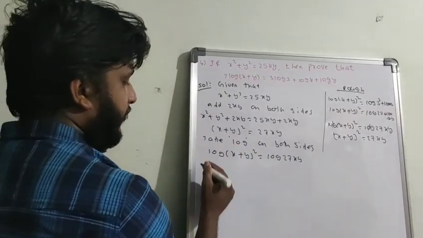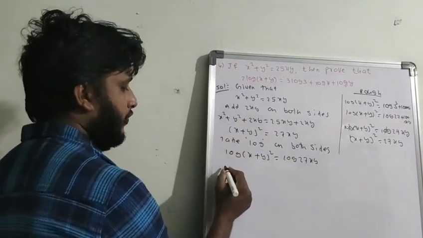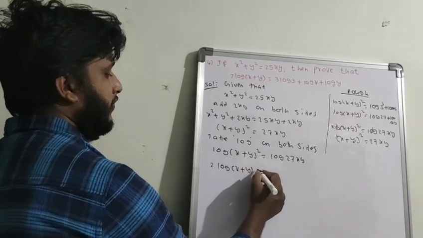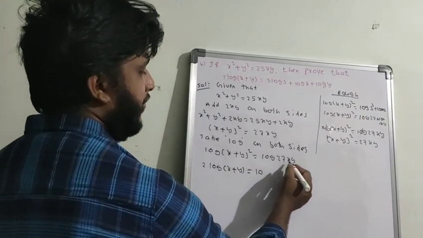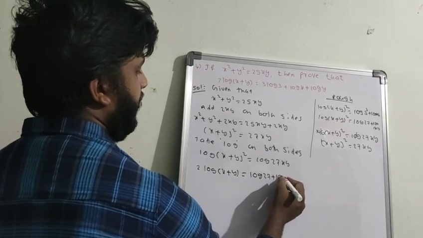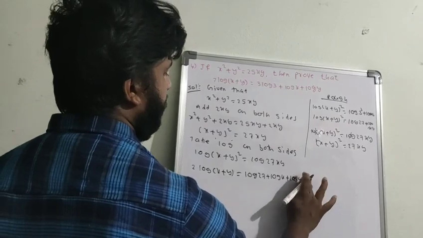So now again use the formula, expand this, and you will get the answer. So 2 log (x plus y) equals, by the log mn formula, log 27 plus log x plus log y. Which formulas were used here?